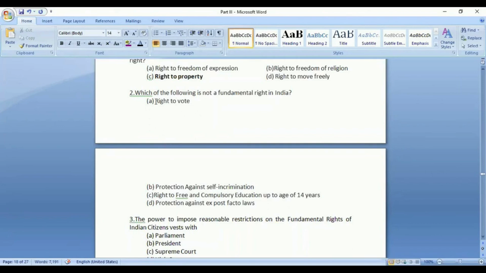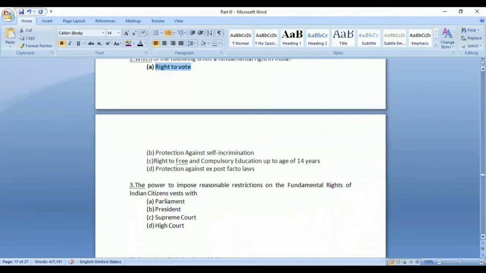The right against ex post facto laws is also under Article 20, that a person cannot be convicted of a thing which was not an offense at that moment, or be given a punishment more than what is mentioned under law.